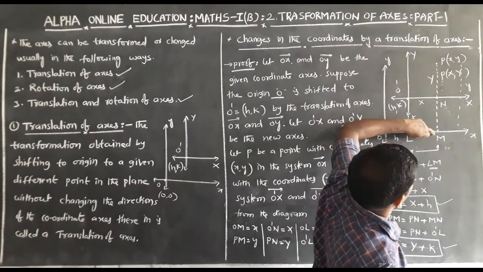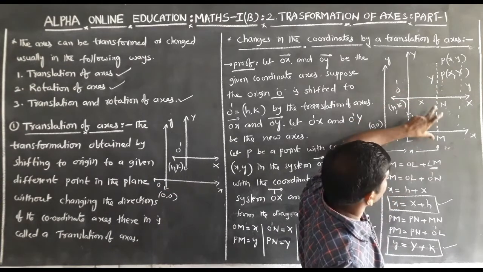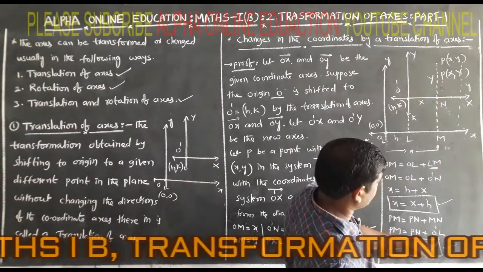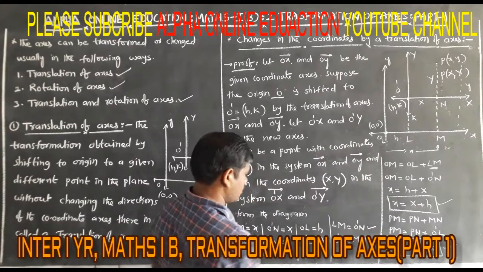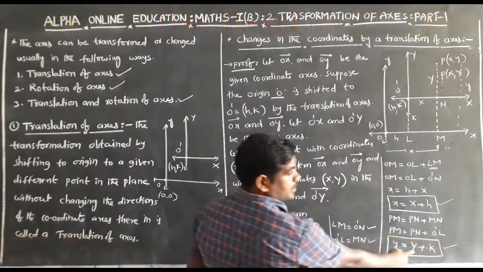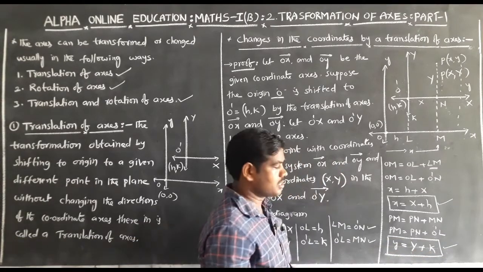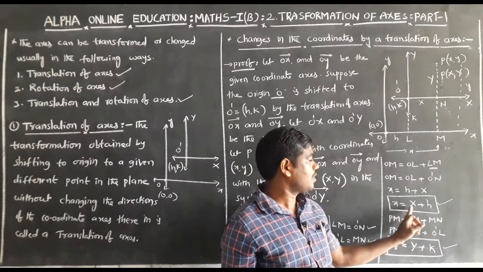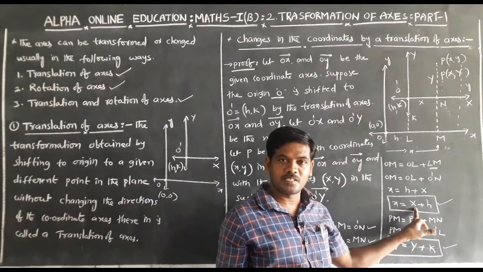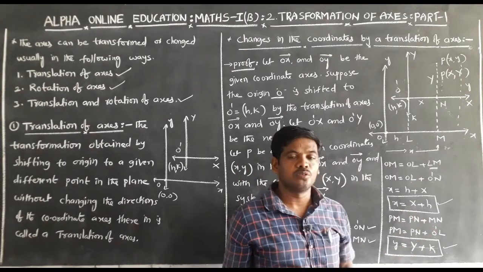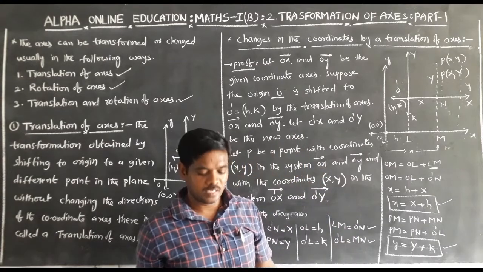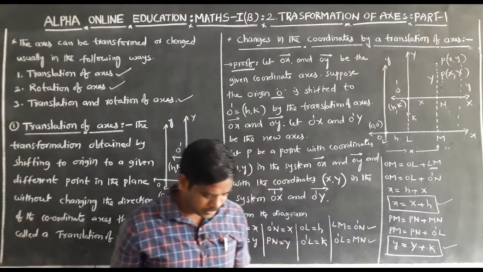PM is equal to PN plus MN. MN is equal to O dash L. PM is equal to small y. PN is equal to capital Y. O dash L is equal to K. This is the formula. Small x is equal to capital X plus H. Small y is equal to capital Y plus K. This is the most important concept.